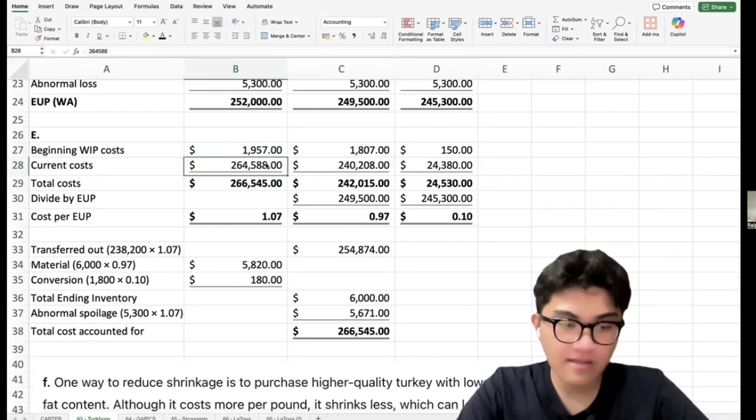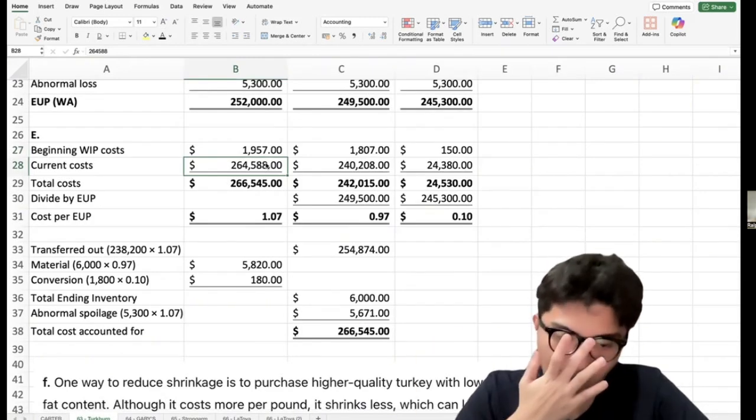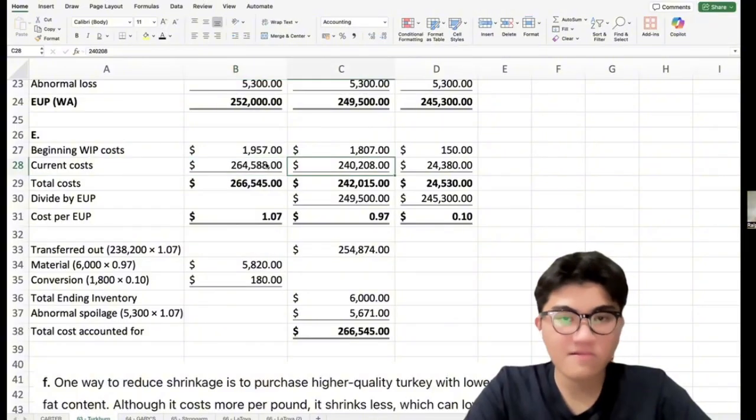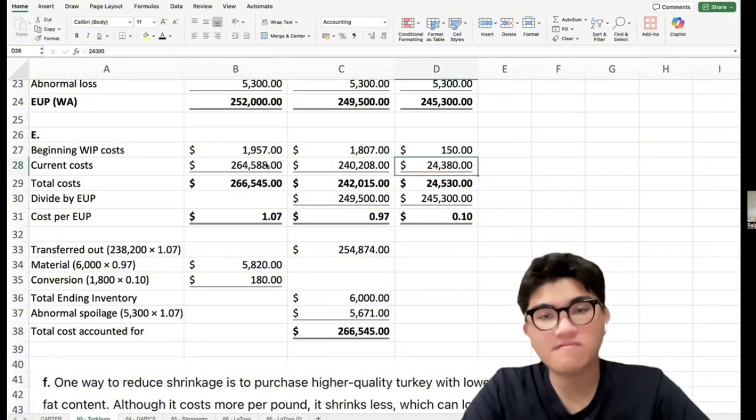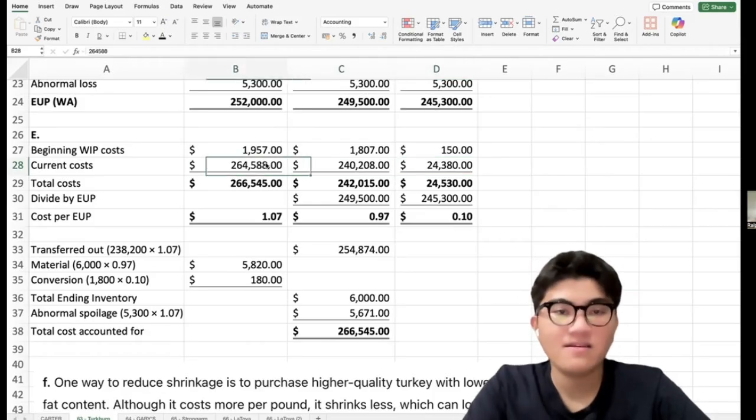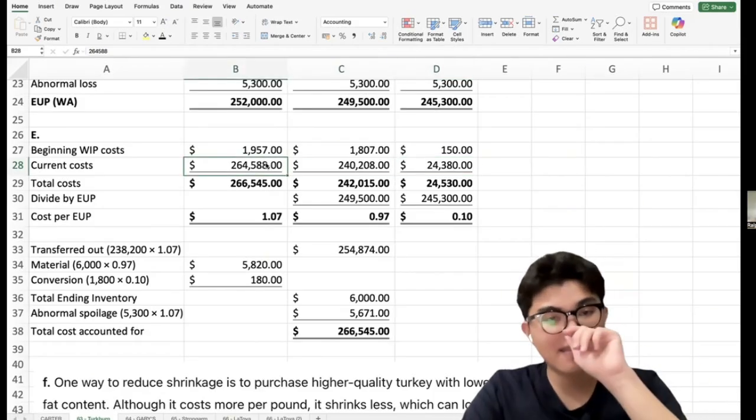For the current costs added during May, materials were 240,208 and conversion costs were 24,380, which totals 264,588.